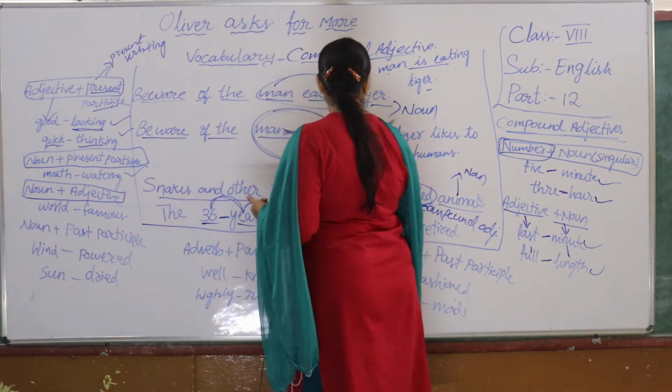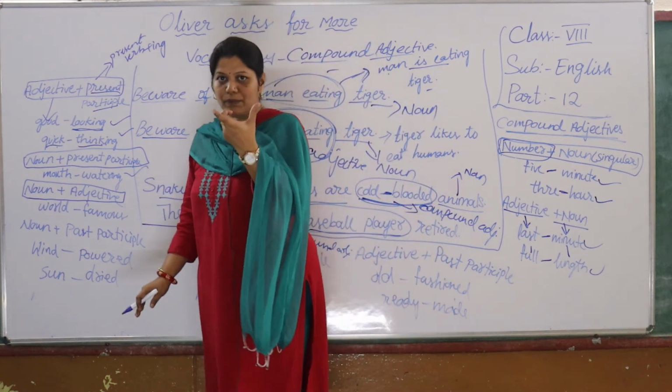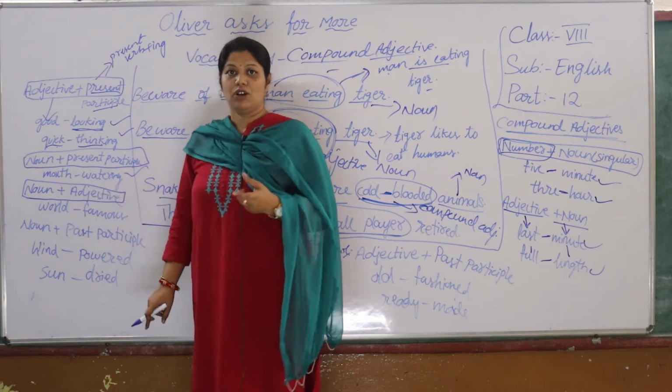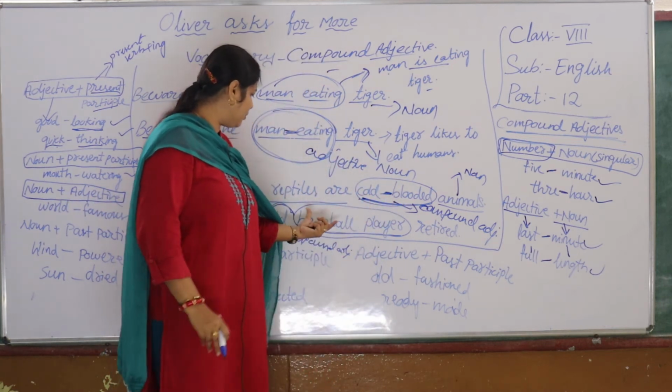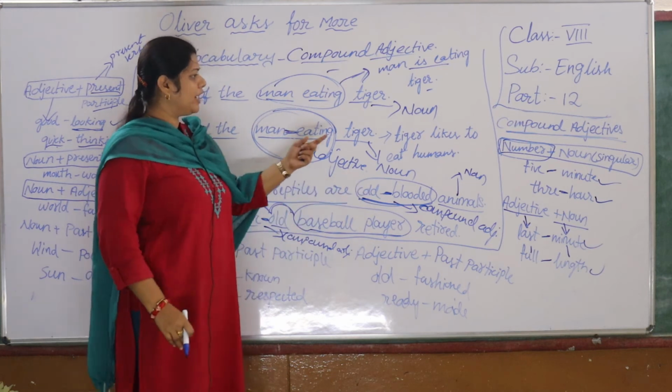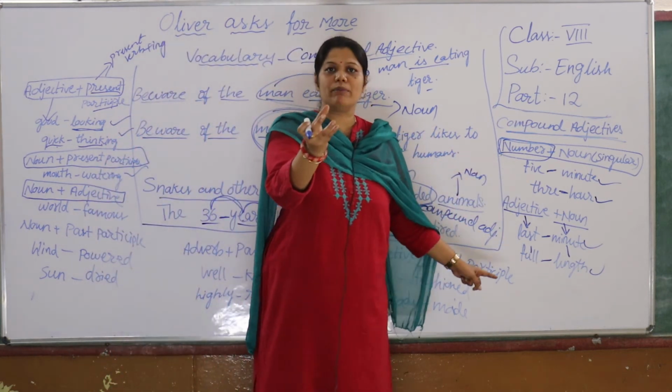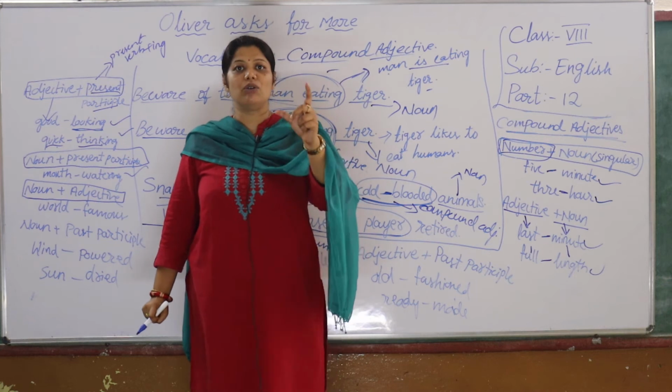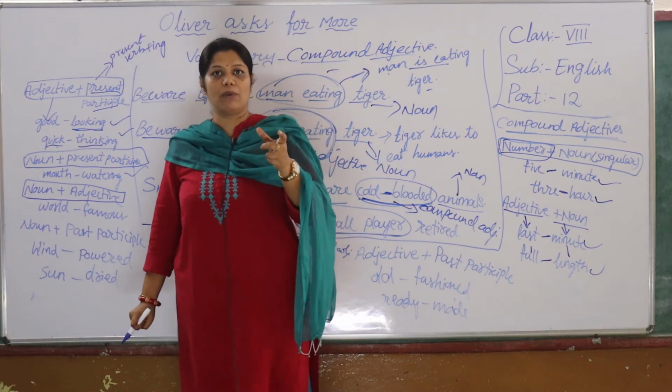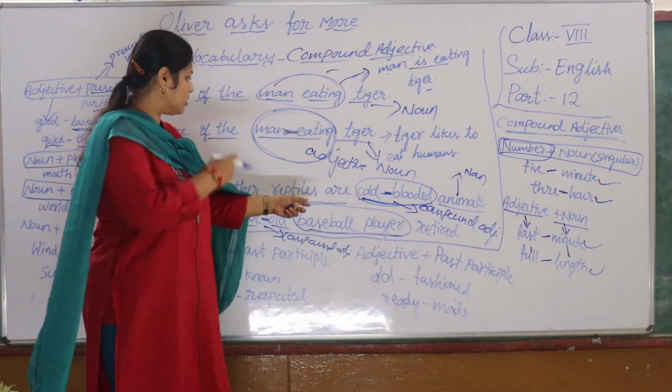See here, with this combination, a compound adjective could be like this. If you see the middle part, when hyphenated, what are the combinations you can represent, how you can describe. When you say compound adjective, it is more than one word.